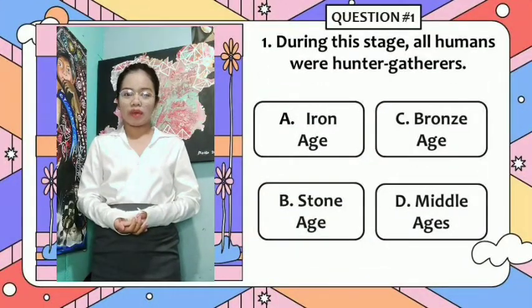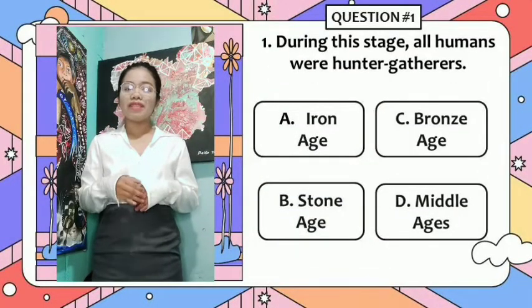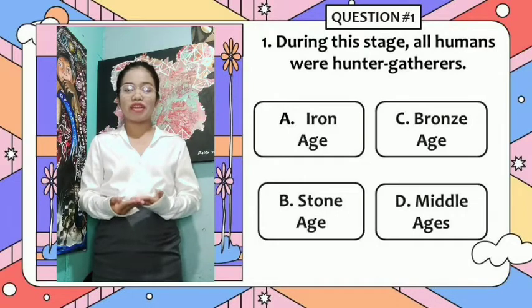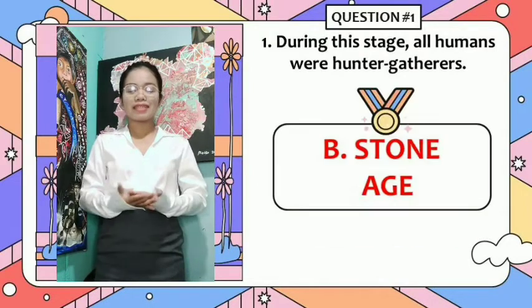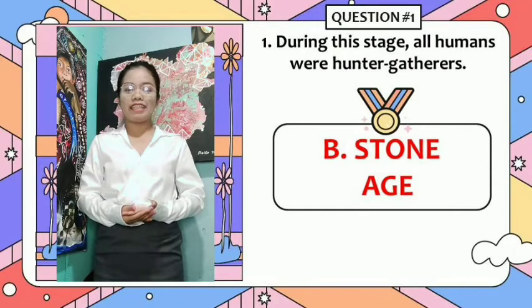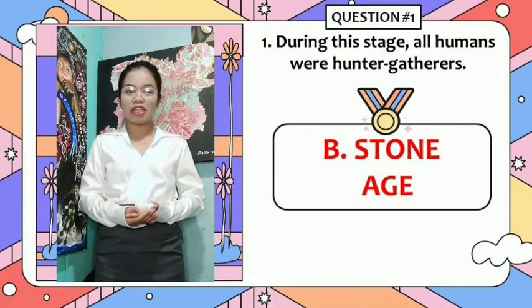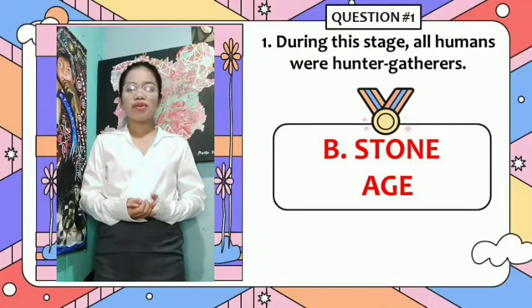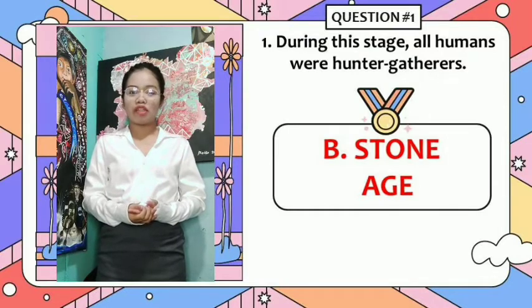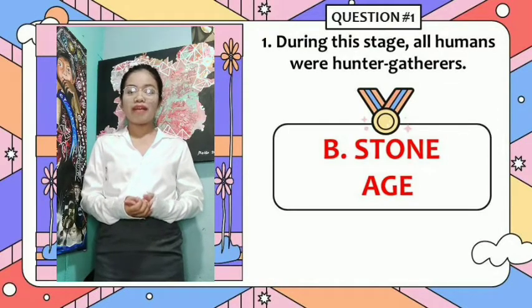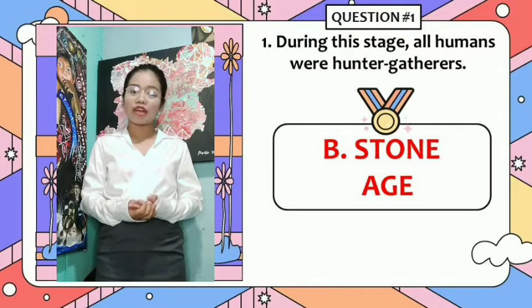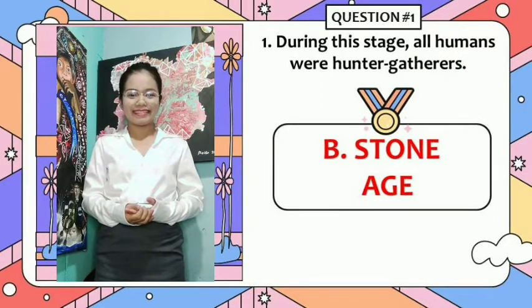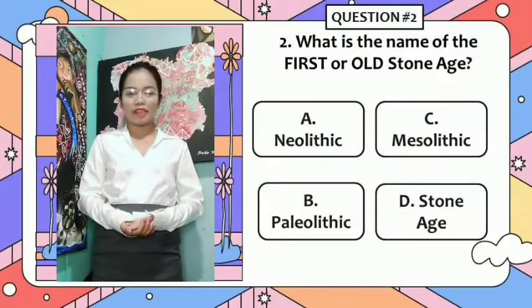Going back to our question number 1. During this stage, all humans were hunter-gatherers. So the correct answer for question number 1 is letter B, during Stone Age. Again, during Stone Age, people living in this time had two main concerns, which are food and shelter, and they are called hunter-gatherers. Moving on to our second question.